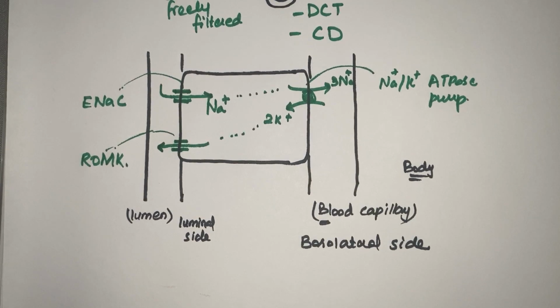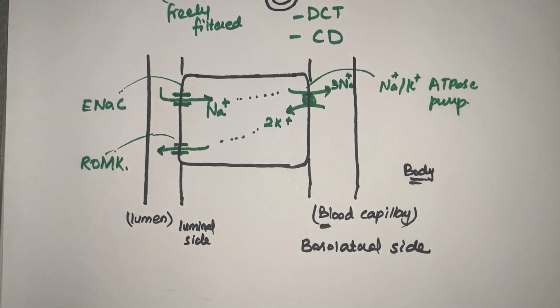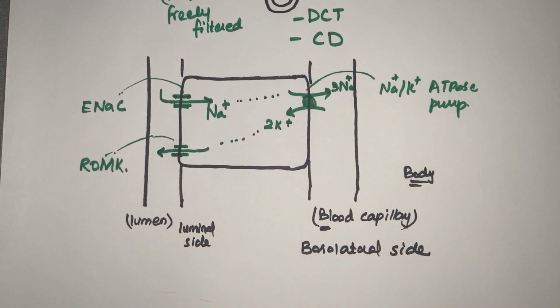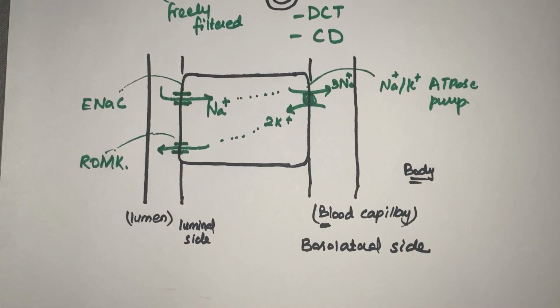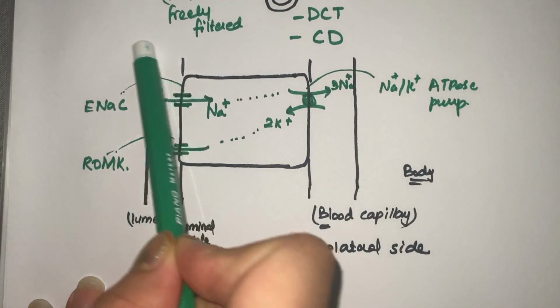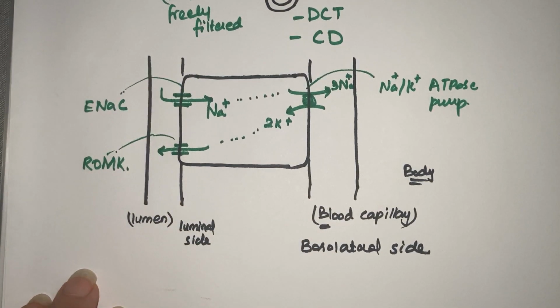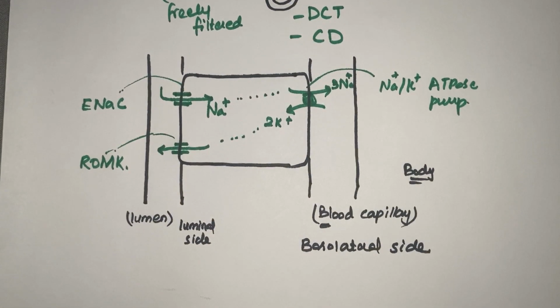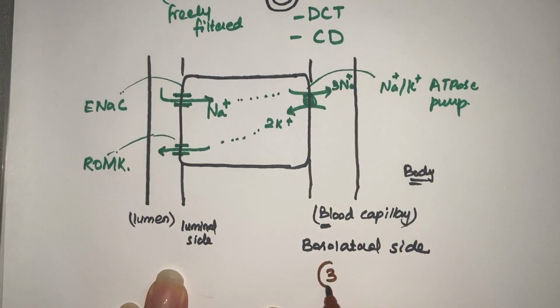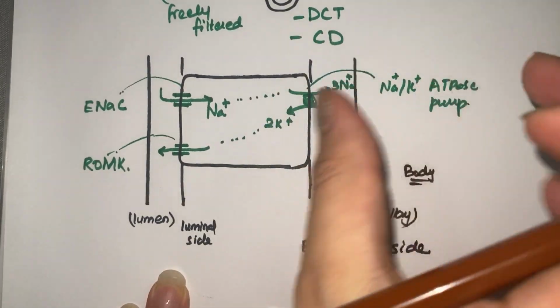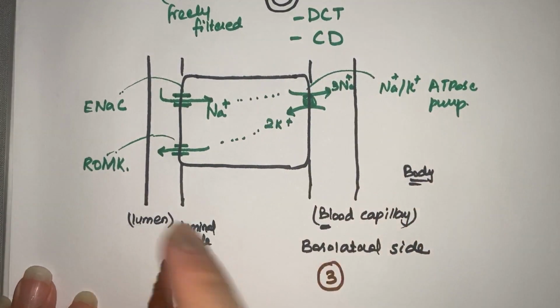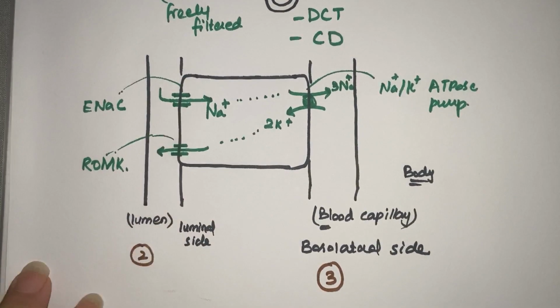So this is basically what is happening here in the distal convoluted tubular cell. This is how sodium is absorbed and potassium is secreted. Now the amount of potassium that is secreted into the tubular lumen is dependent on a number of factors. Now we will discuss those factors. So what are the factors? To remember, there are 3 factors on the basolateral side, of course, blood related factors, and 2 factors are the lumen related factors.